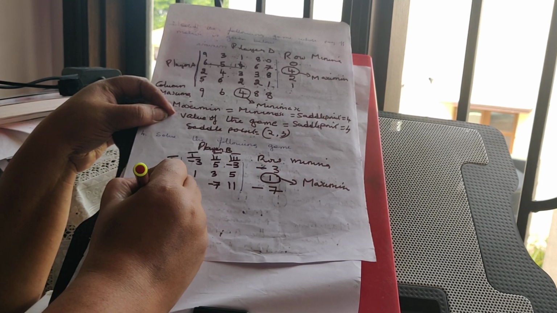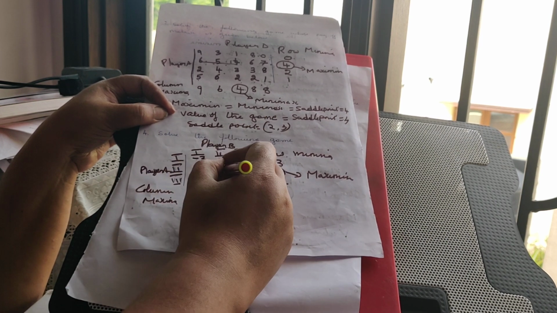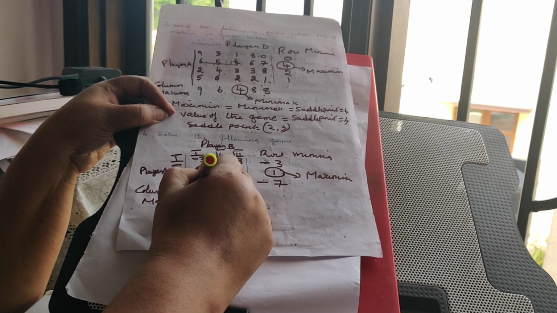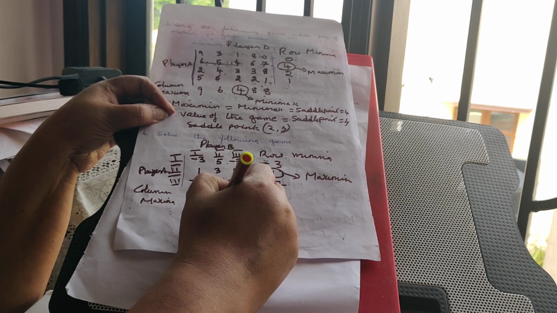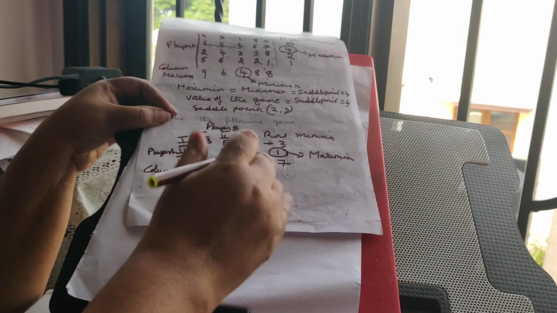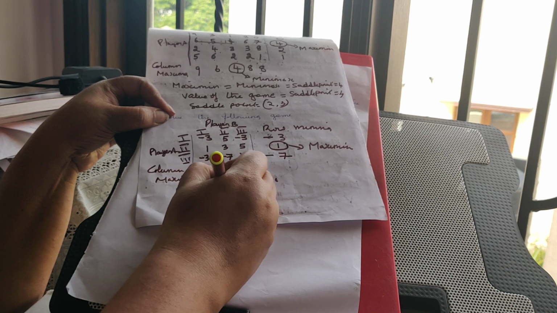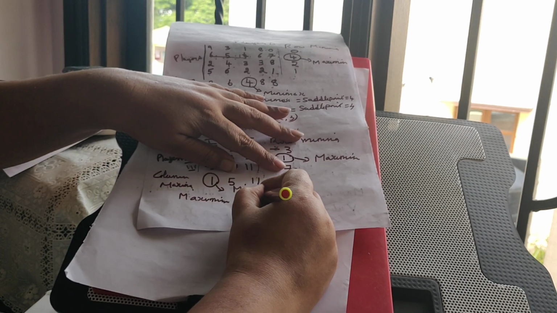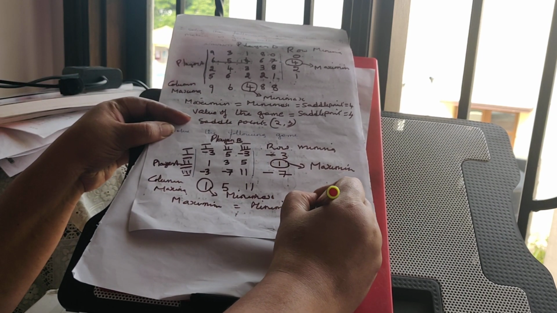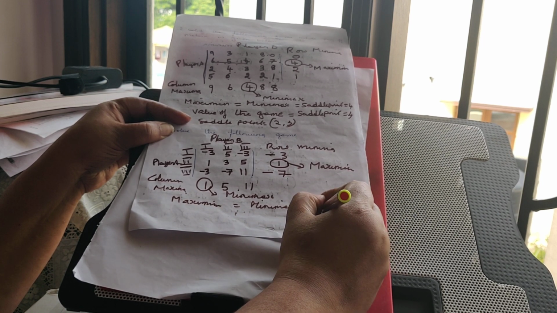So I have to find column maxima. The highest value is 1 here. Here it is 5. Here it is 11. Which is the smallest among these? This is called minimax. Okay. So are both the same? Yes. Therefore there is a saddle point. When maximin is equal to minimax, there is a saddle point, which is equal to 1.